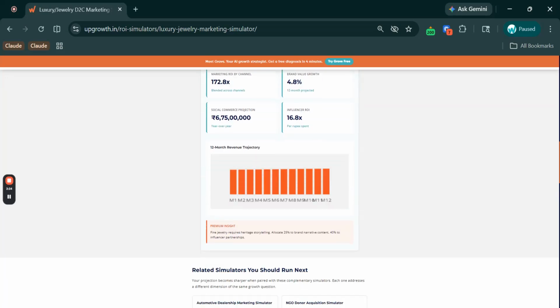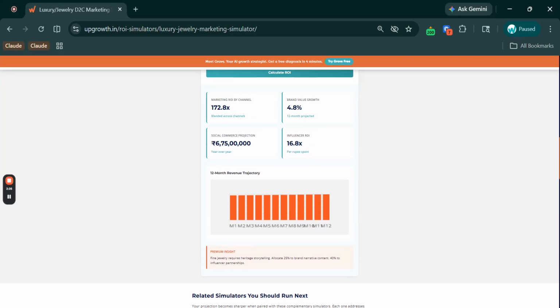Now, you can see 4 outputs. Number 1, marketing ROI by channel. You can see 172.8x blended across all channels, right? Now, that number reflects the LTV mathematics of fine jewelry. One customer who buys twice a year, let's say 45,000 per transaction, will generate a revenue of 90,000. So the lifetime value of a loyal fine jewelry customer over 5 to 10 years is enormous, right? So the blended ROI reflects that long-term value against the execution cost.